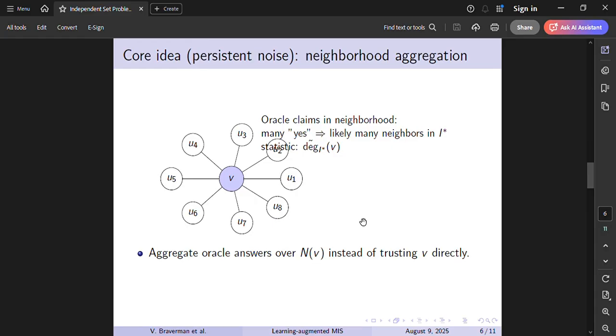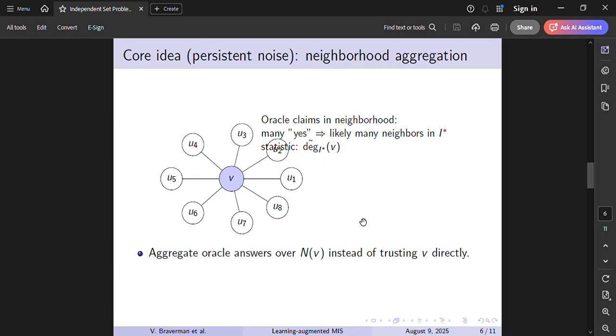The core idea of persistent noise is basically neighborhood aggregation. In persistent noise, a single wrong prediction can't be fixed by resampling. So instead of trusting the oracle's prediction for vertex v directly, we look at the predictions for all the neighbors.